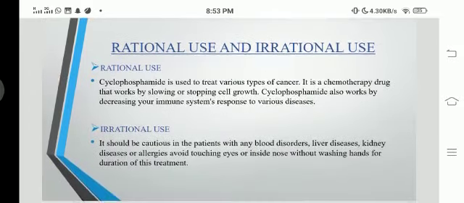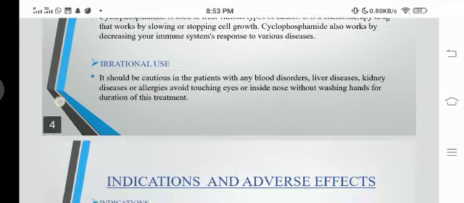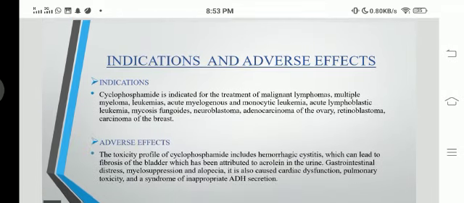As we know, the term rational use means beneficial use and the term irrational use means non-beneficial use. So rationally it is used in various types of treatment as a chemotherapeutic agent in order to slow, inhibit or stop cell growth, and it is also used to decrease your immune response in various diseases. And irrationally, it is used in many blood disorders, liver diseases, kidney diseases, allergic conditions. Avoid touching eyes and inside the nose, and wash your hands, for the duration of this treatment.